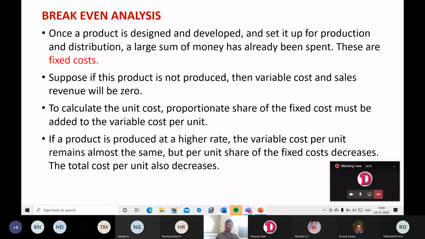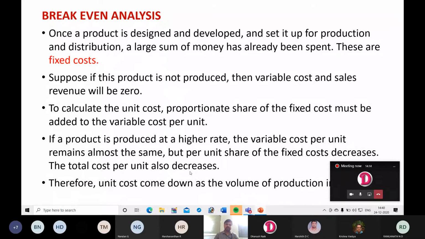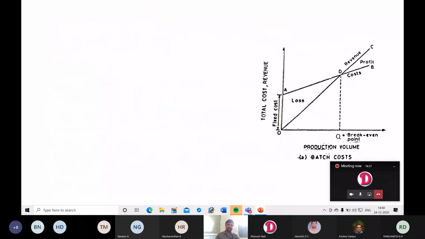Because fixed cost remains same, if you produce 1000 units, or if you produce 10,000 units, or if you run a factory for 3 shifts, you are going to operate the same machine for 3 shifts. You are going to use the same factory space for 24 hours. Then this fixed cost doesn't vary. So if you produce more number of products using the available facility, then fixed cost will decrease. If fixed cost decreases, obviously total cost of the product also will decrease. Therefore, unit cost comes down as the volume of production increases.